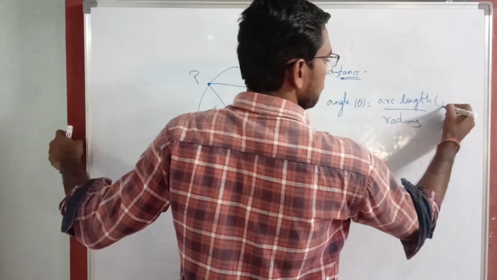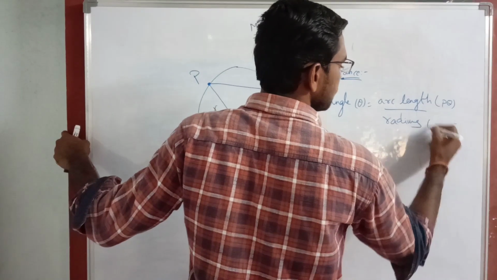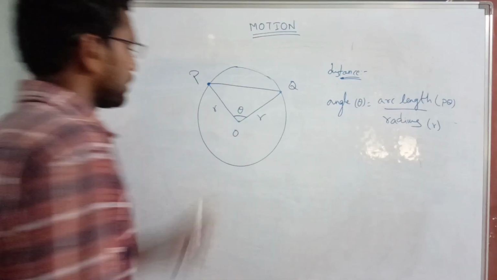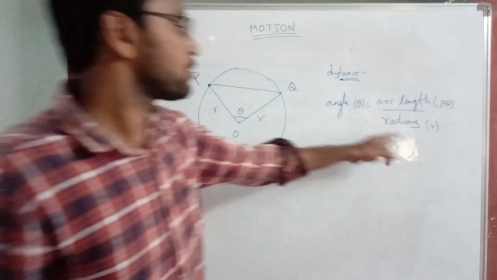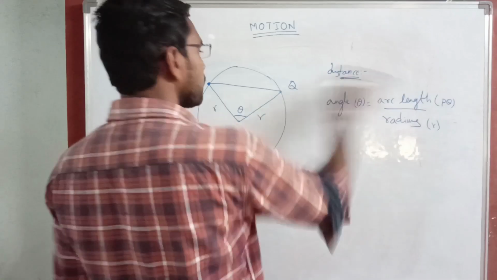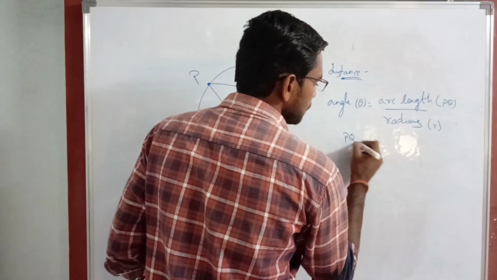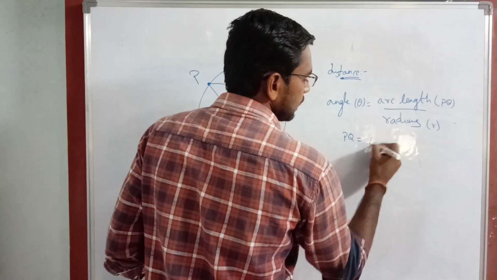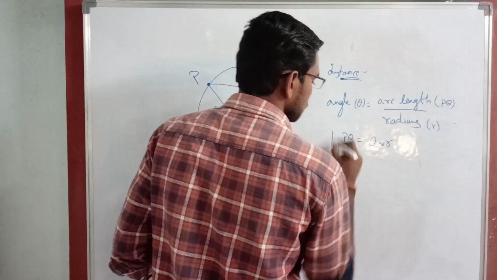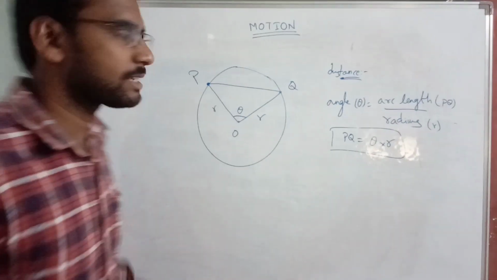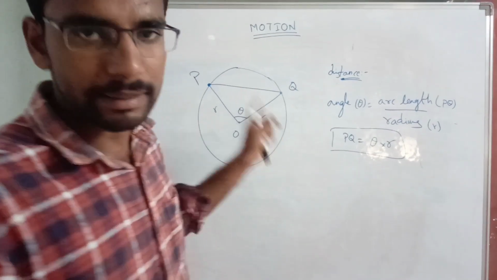Arc length is PQ, radius is R, smaller. Smaller only, now I am considering. So radius is smaller. So arc length is only the distance now. So arc length PQ equals angle theta into radius R. It is the formula to find the distance when it is making an angle theta.